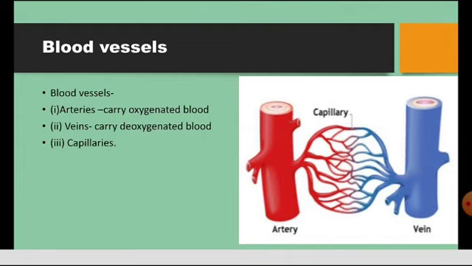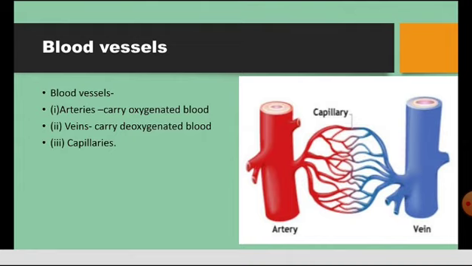Now coming to the third one, the capillaries. Capillaries are the network of arteries and veins when they meet the organs, an interconnection of arteries and veins.